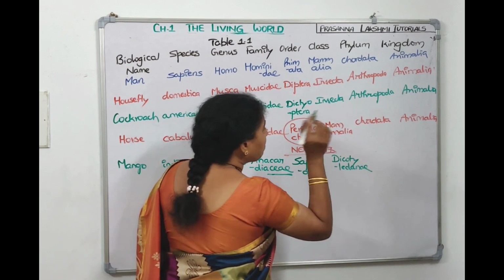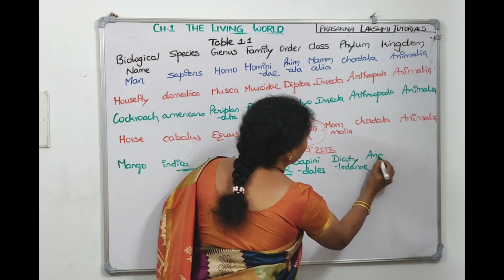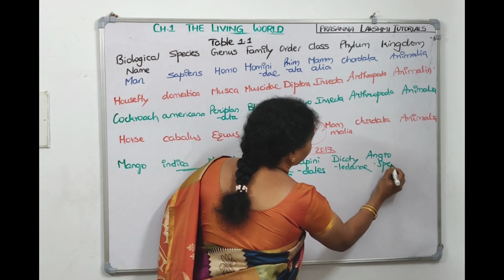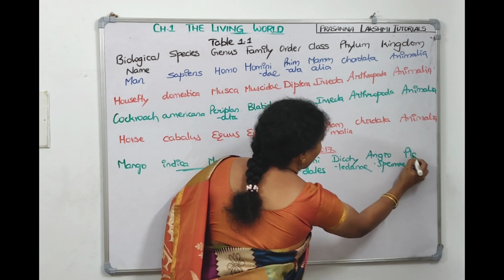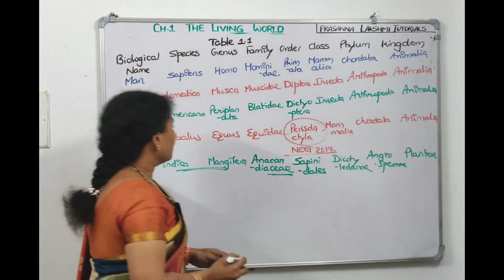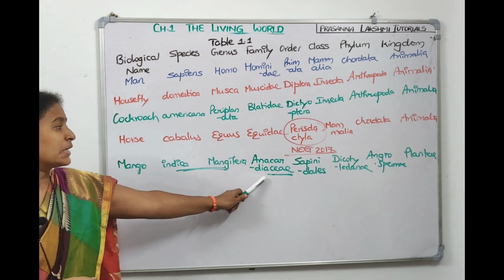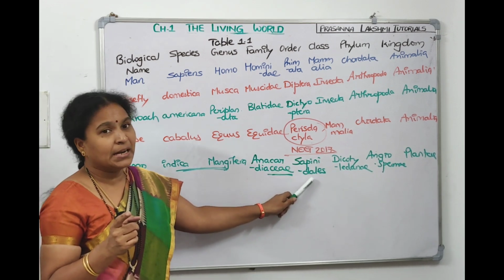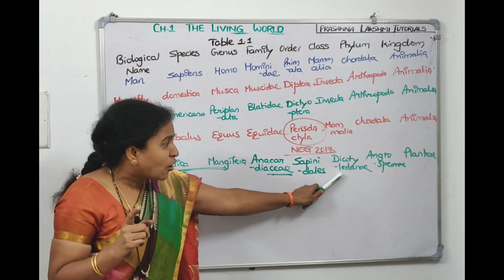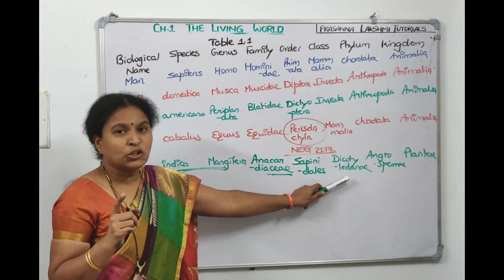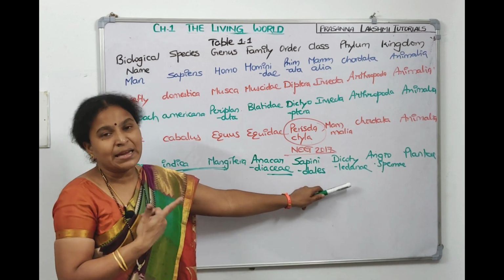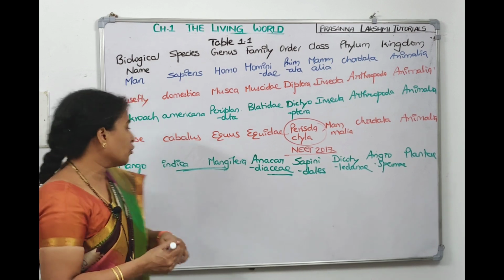It is Dicotyledonae. Mango's division, Angiospermae. And mango's kingdom, Plantae. Now once again, mango scientific name is Mangifera indica. Mango family is Anacardiaceae. Mango order Sapindales. Mango class Dicotyledonae. Mango division Angiospermae. And kingdom is Plantae.